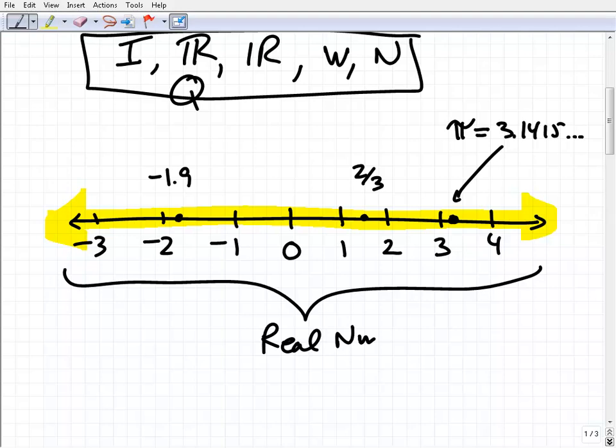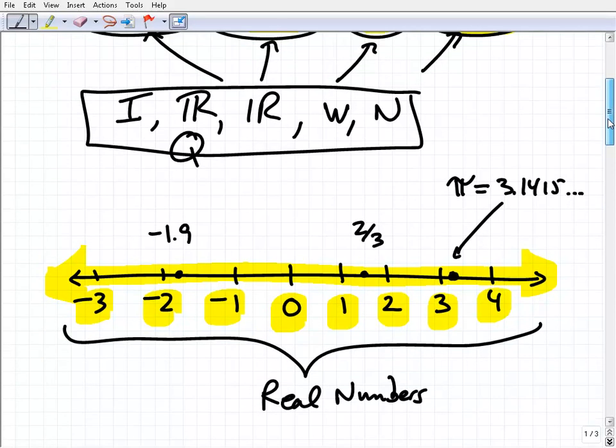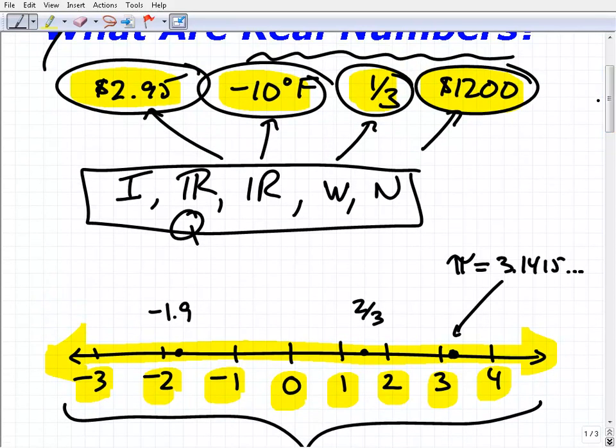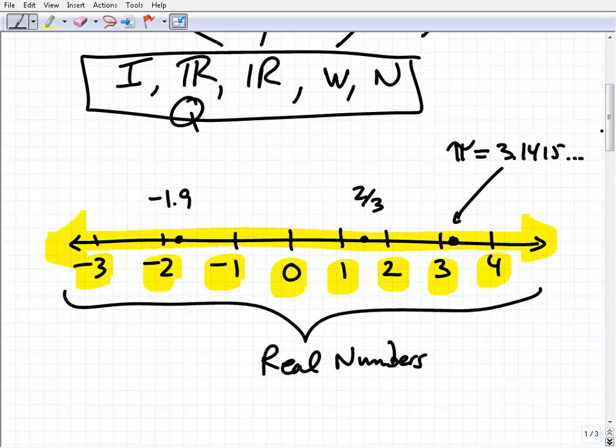Just as I was saying before, some of these numbers have different names. These right here, 1, 2, 3, 4, we would call the natural numbers. We throw in zero, we have the whole numbers. Then we have -1, -2, -3. We keep going, and now we have integers, etc. So that's just a quick video on real numbers. What are real numbers? Real numbers are those numbers that we encounter in everyday life. That's a good way to think about them. But they're made up of a subset of numbers that we find on the real number line.